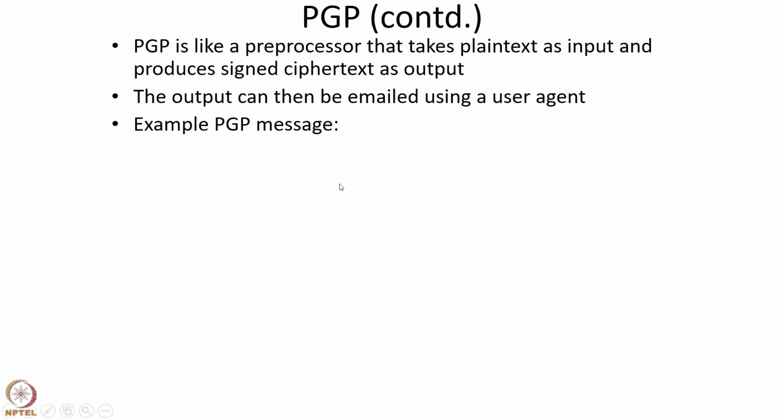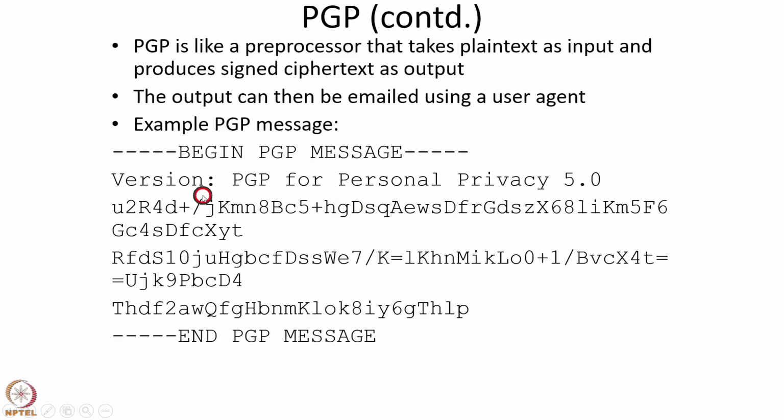Here's an example PGP message. It says begin PGP message, version PGP for personal privacy 5.0. So the version is 5.0, and this is the encrypted message. We see that this message does not make much sense because it is ciphertext, so the plaintext cannot be deduced from this ciphertext. And then end PGP message.